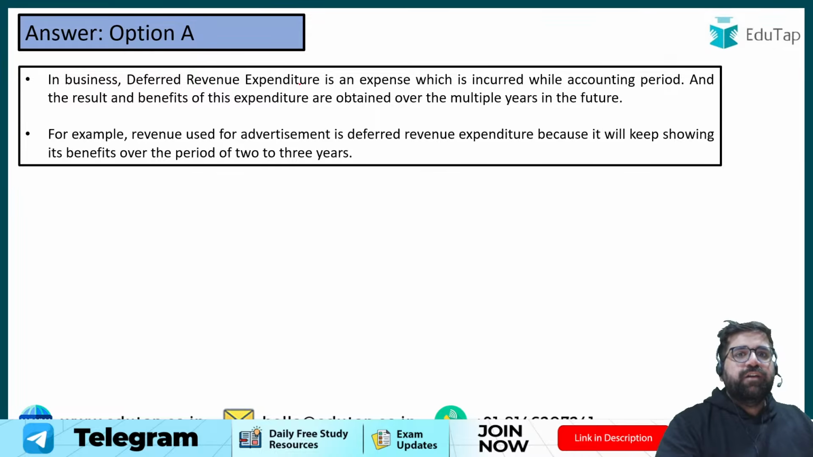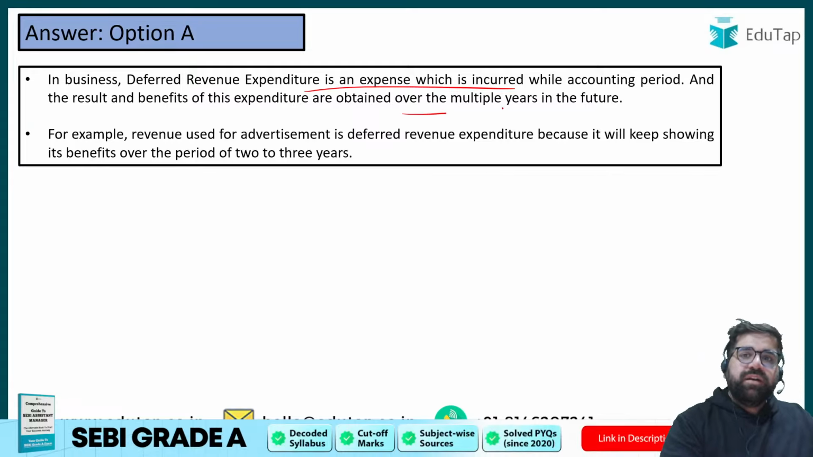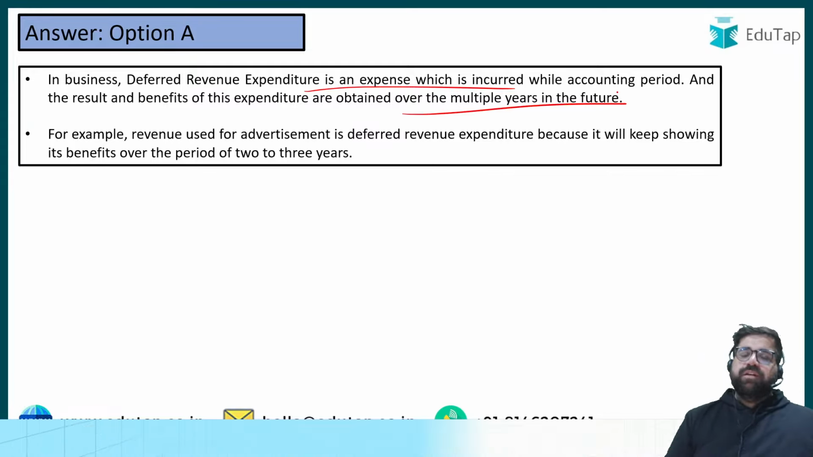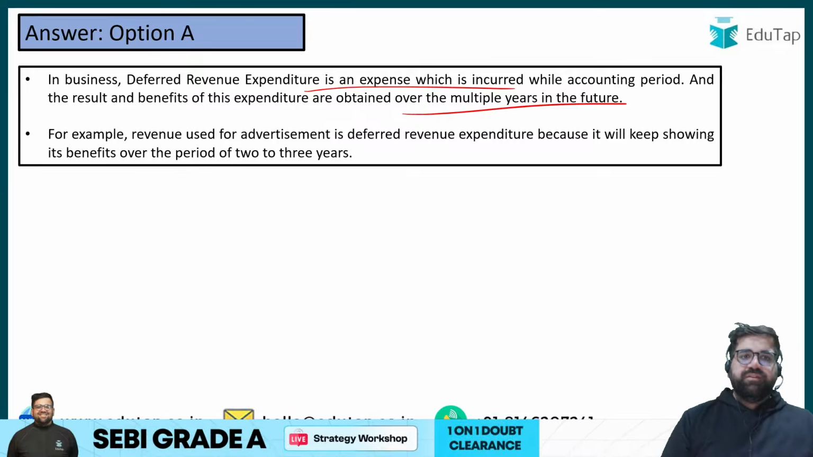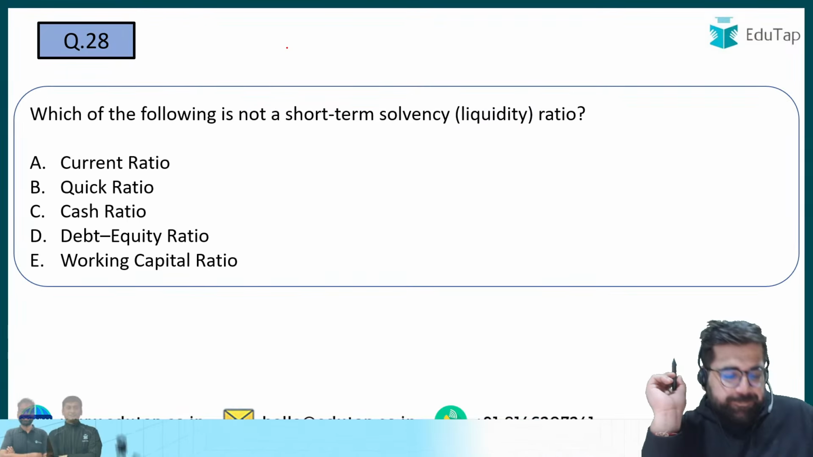Right? In business, deferred revenue expenditure is incurred in an accounting period, and it can benefit over multiple years in future. For example, if you have done certain advertisement expenses which will help you in the next coming 3 years also, that will be taken as a DRE, which is deferred revenue expenditure.